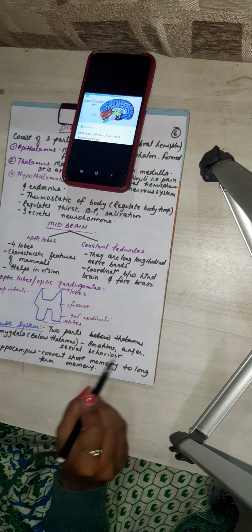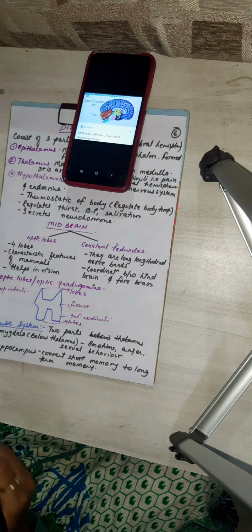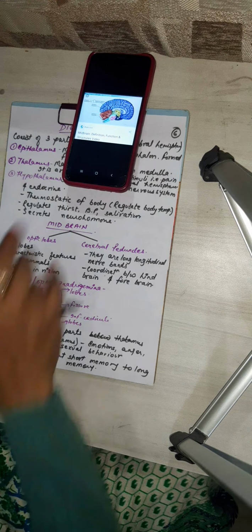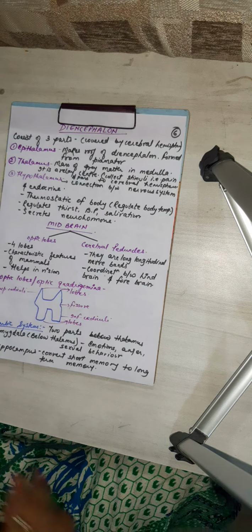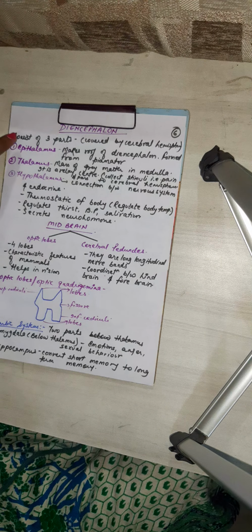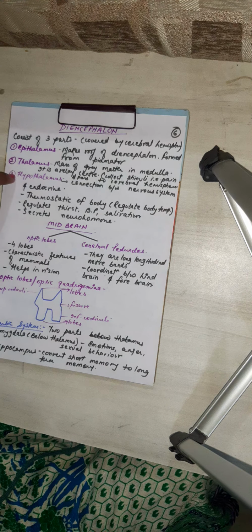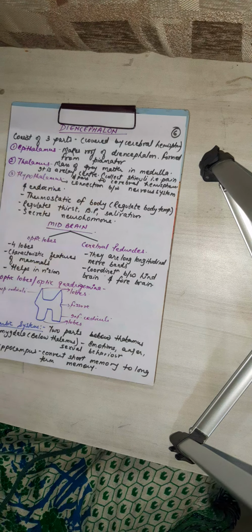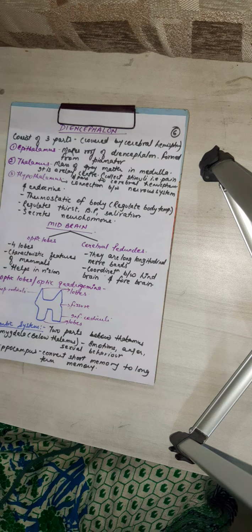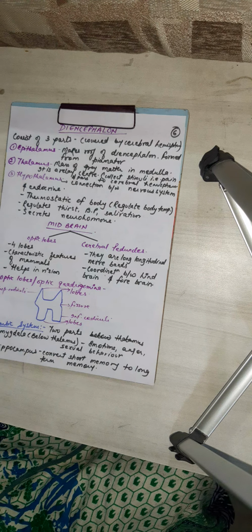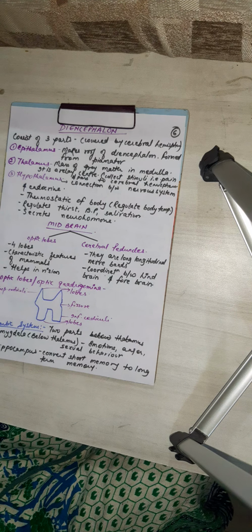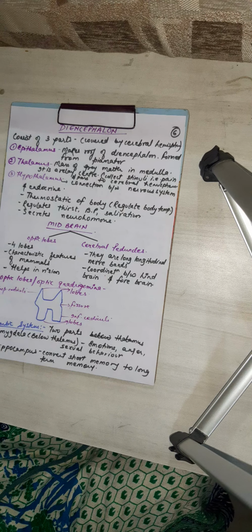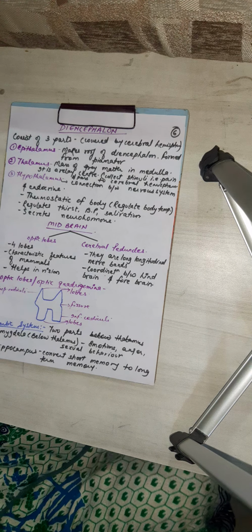Amygdala is for emotions, anger and sexual behavior, and hippocampus converts short-term memory to long-term memory. So students, this is about the diencephalon divided into three parts: epithalamus, thalamus and hypothalamus, the midbrain with optic lobes and cerebral peduncles, and the limbic system. Okay, and next we will discuss the hindbrain.